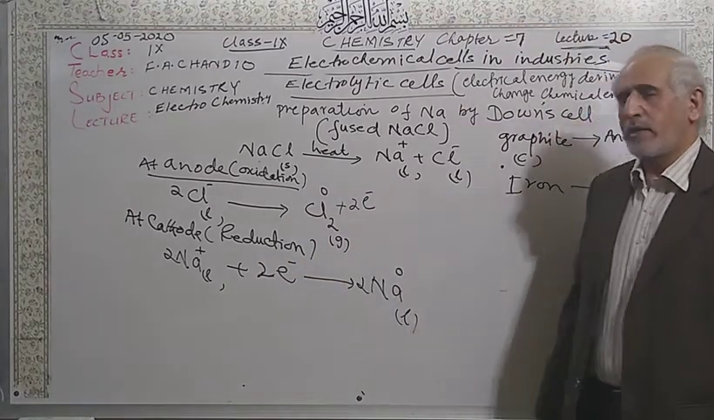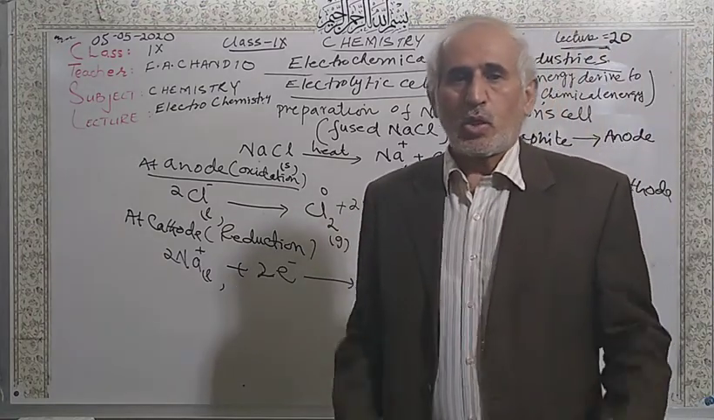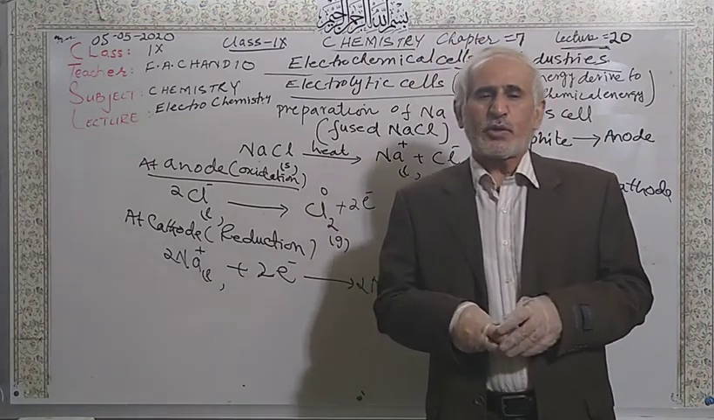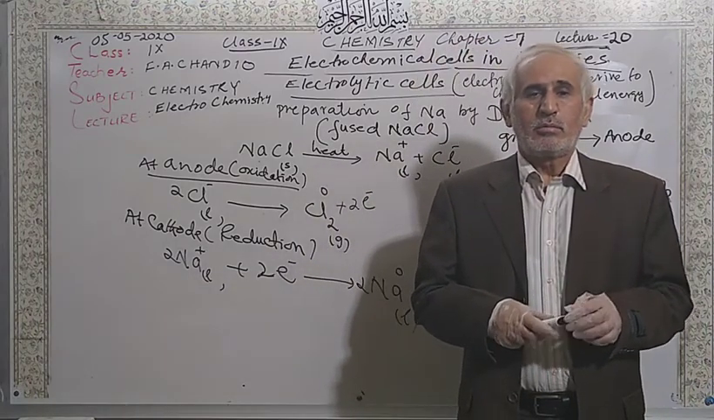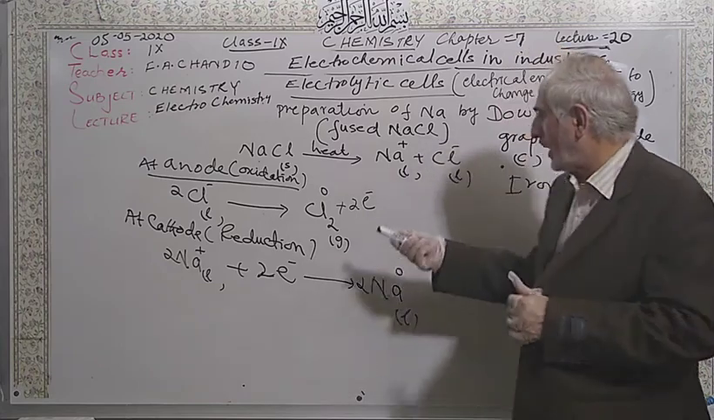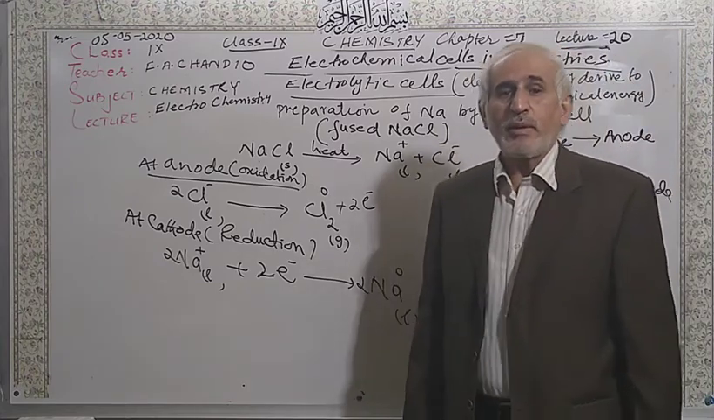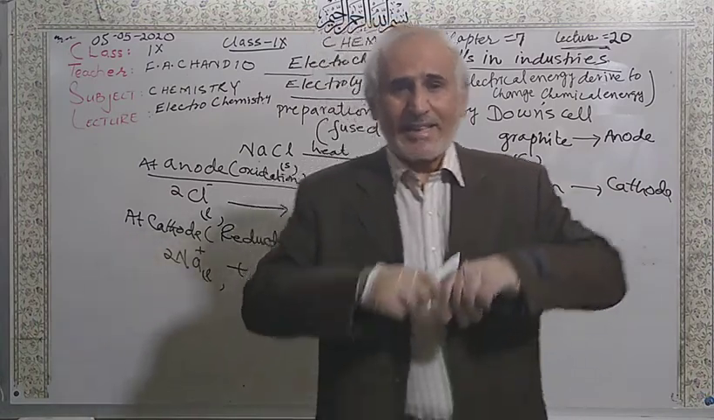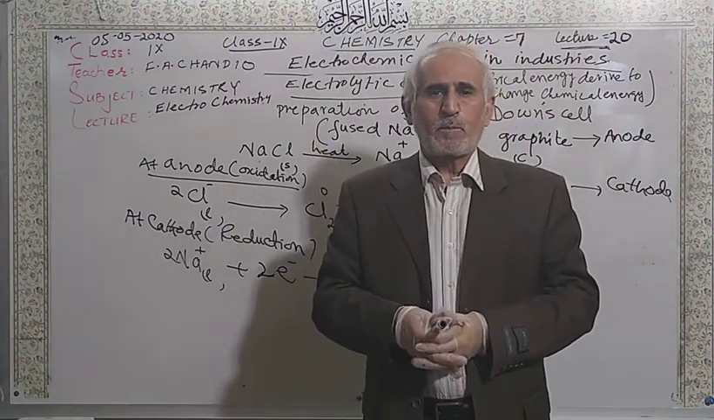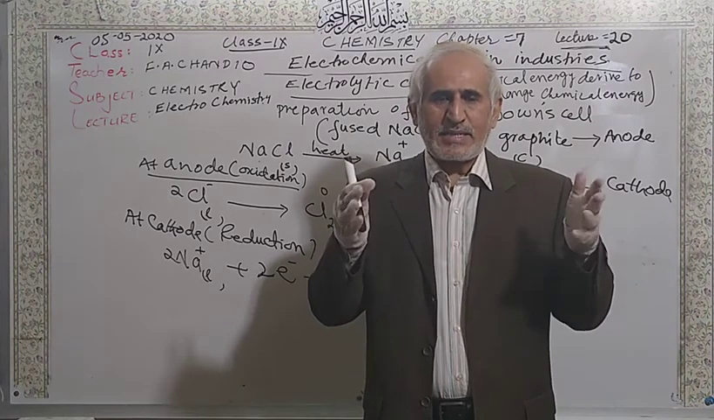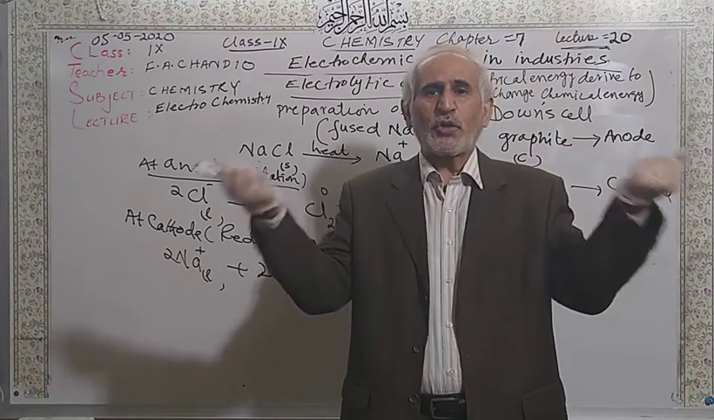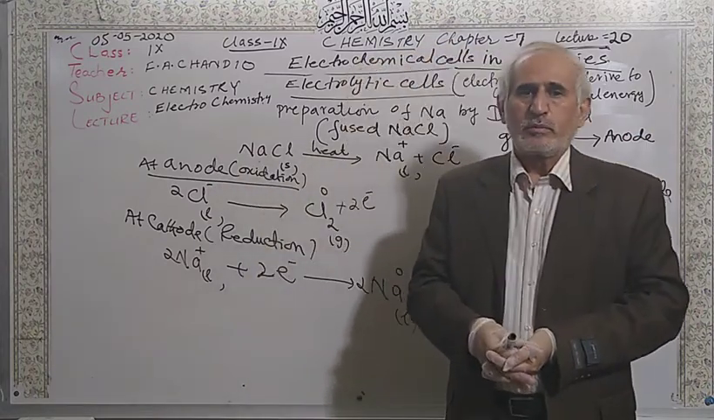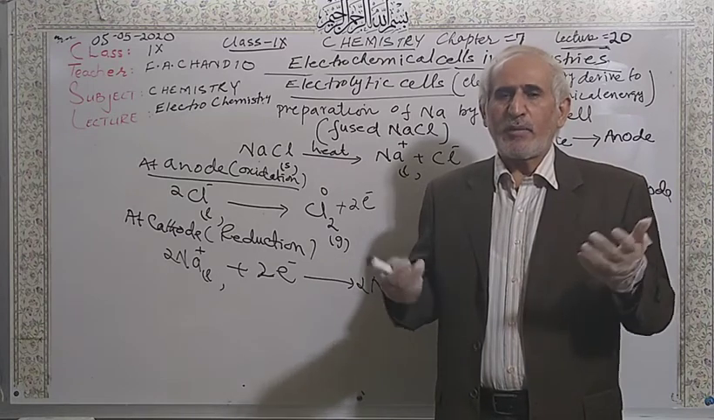These two are very reactive. Chlorine is reactive and sodium is also reactive, so it is very important to collect these two products, chlorine and sodium, carefully. Precautions are very important. Their passage should be different. They should not contact each other, or they will combine again. They are very reactive. So that is why you have to measure in the diagram.